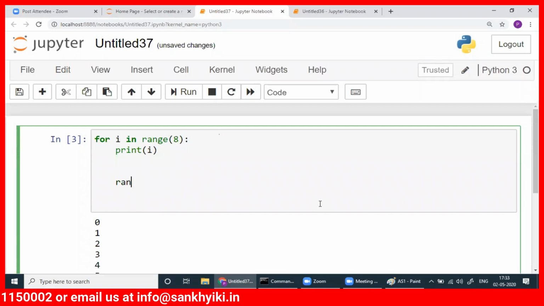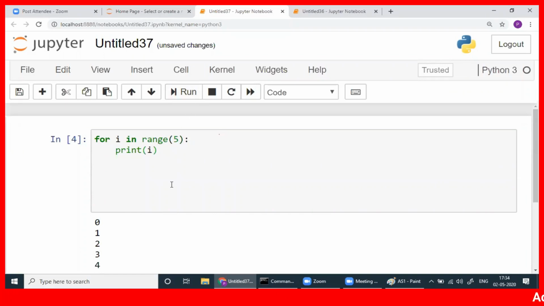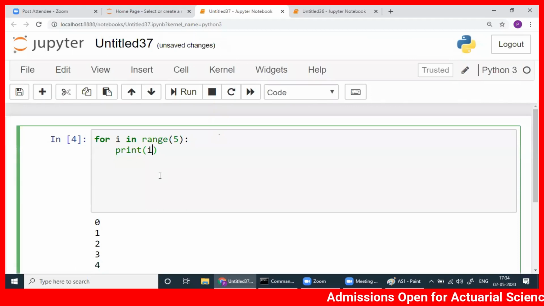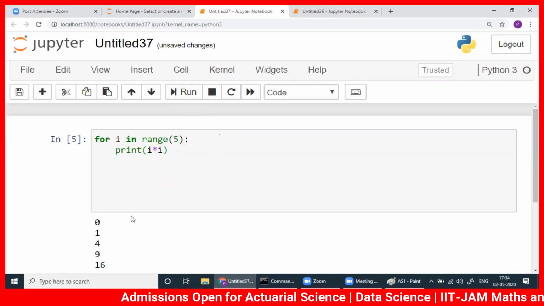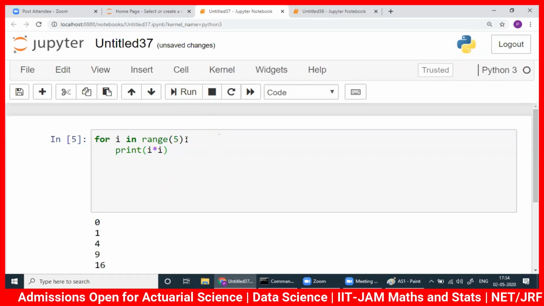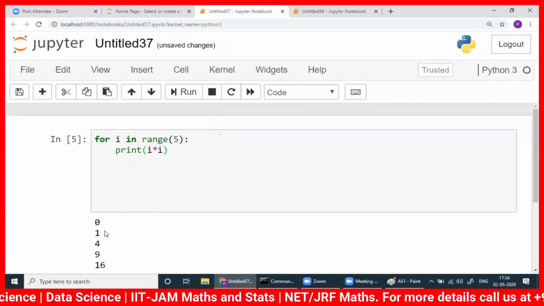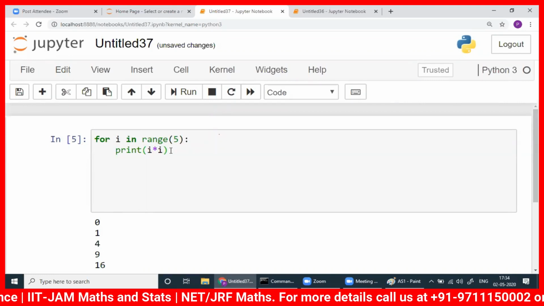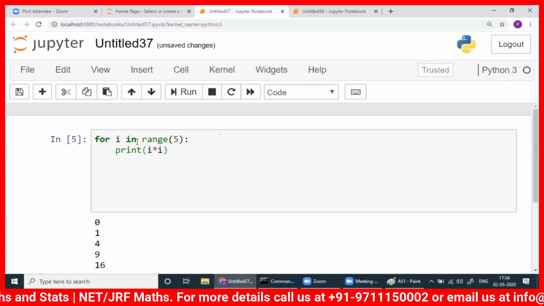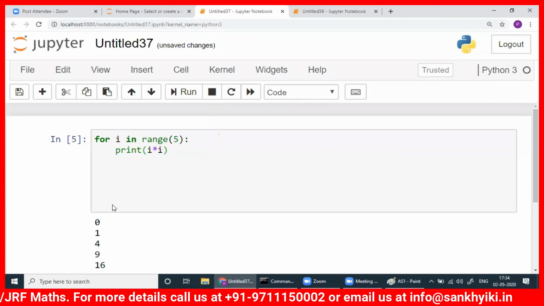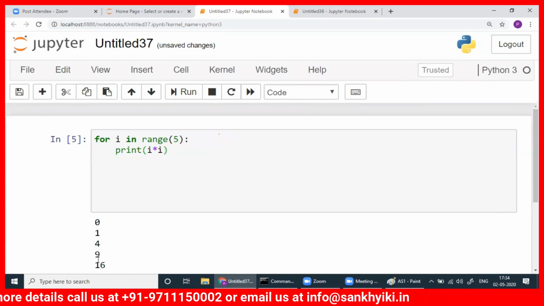So these numbers will be printed. I will make it 5. Okay, run it. 0, 1, 2, 3, 4. Suppose I want to print the squares. You write here squares. See, squares I got. For i in range, i is 0, 0 into 0, that is 0. Then I will take the value 1, 1 into 1, that is 1. Then value 2, 2 into 2, that is 4. Then value 3, 3 into 3, that is 9. Then 4, 4 into 4, 16.